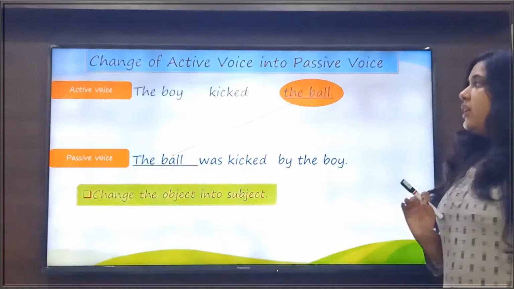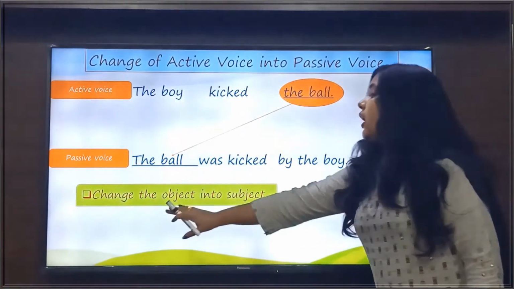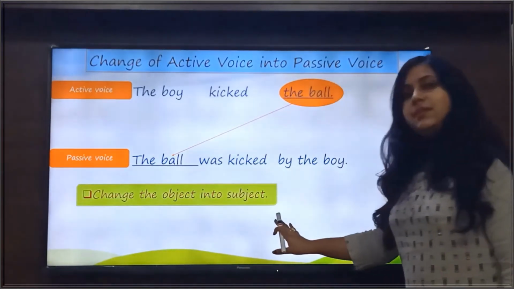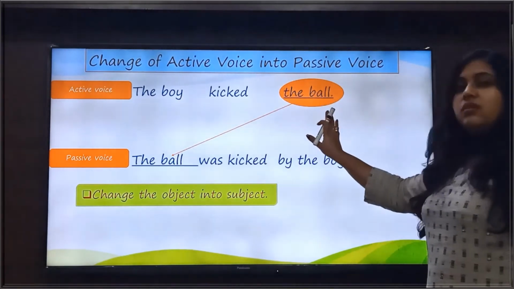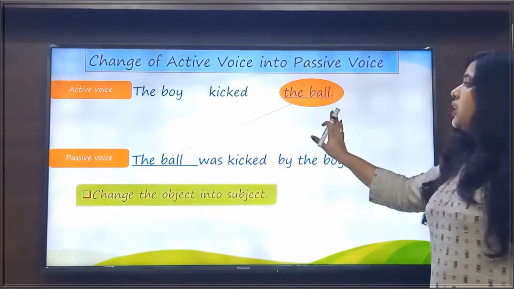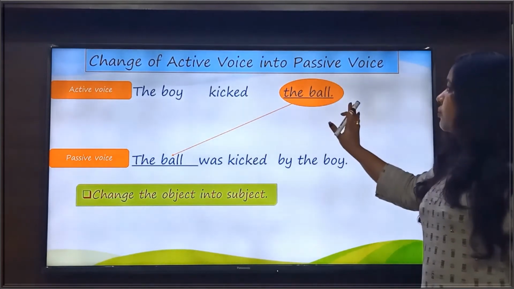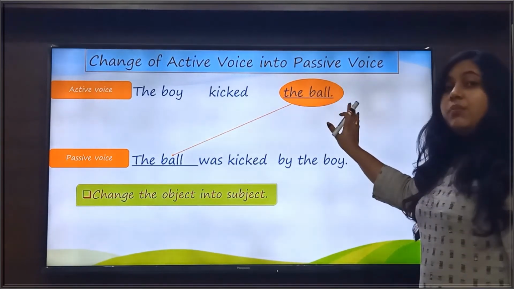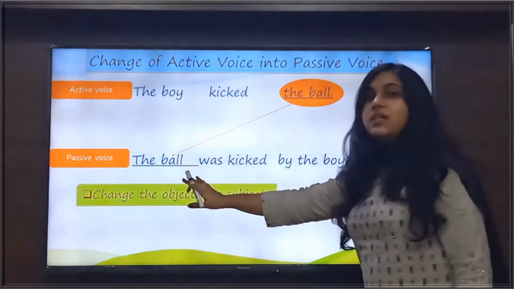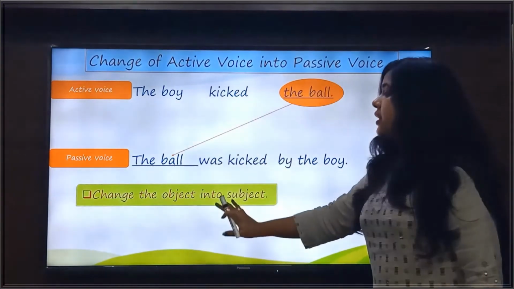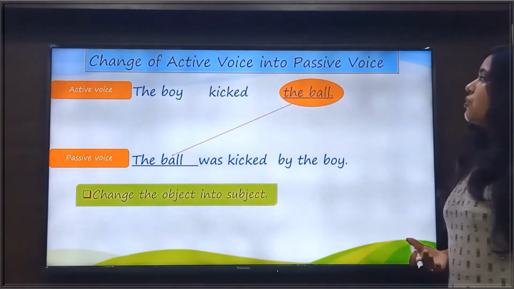After identifying the subject, verb and object, the second rule is change the object into the subject. So in this sentence, our object is the ball. So when we change this sentence into the passive voice, then object will take the place of subject. So that's why we have written the ball first here. This is the second rule of changing the sentence from active voice to passive voice.